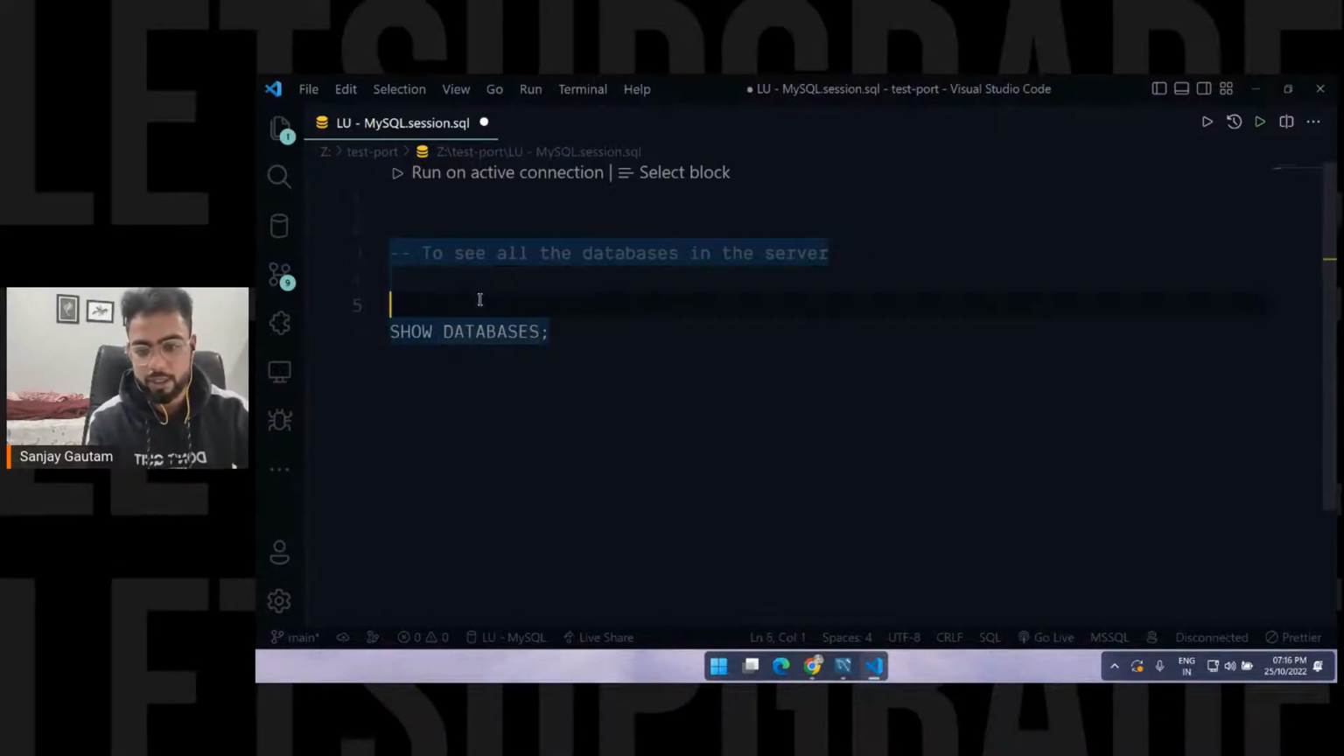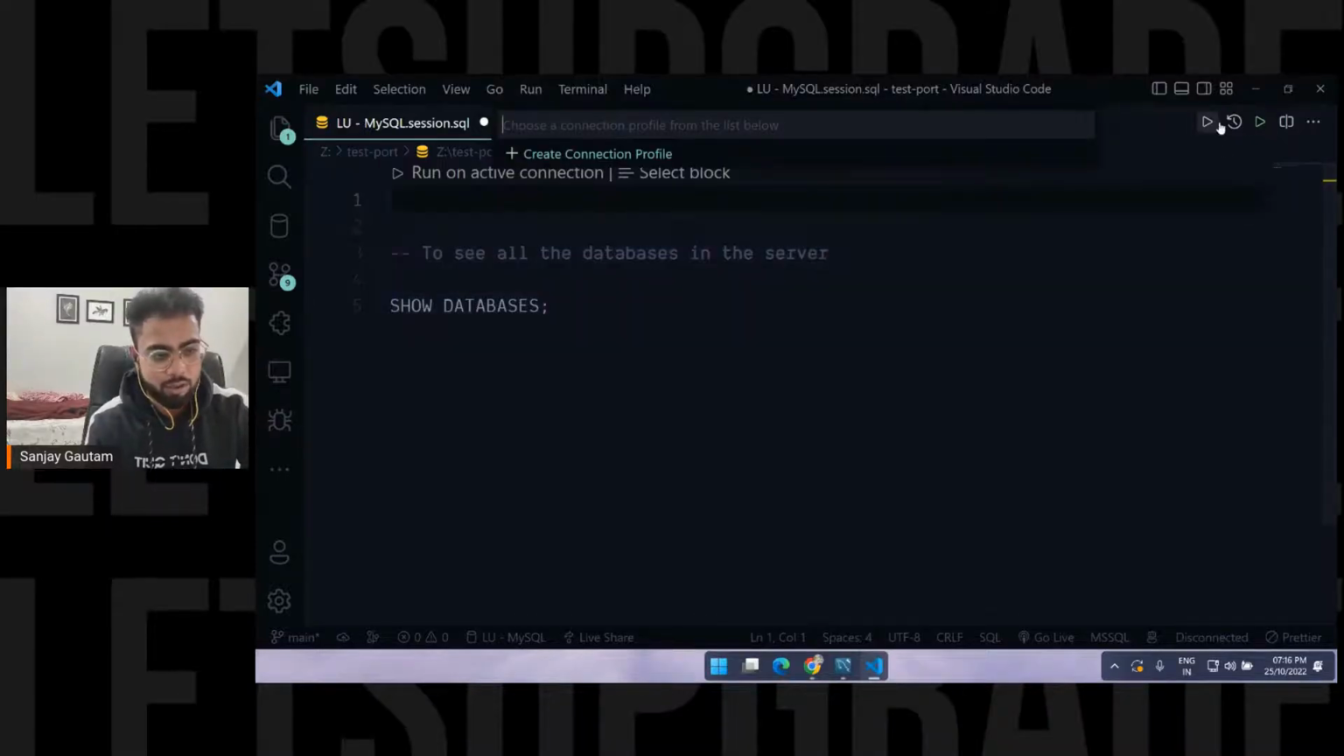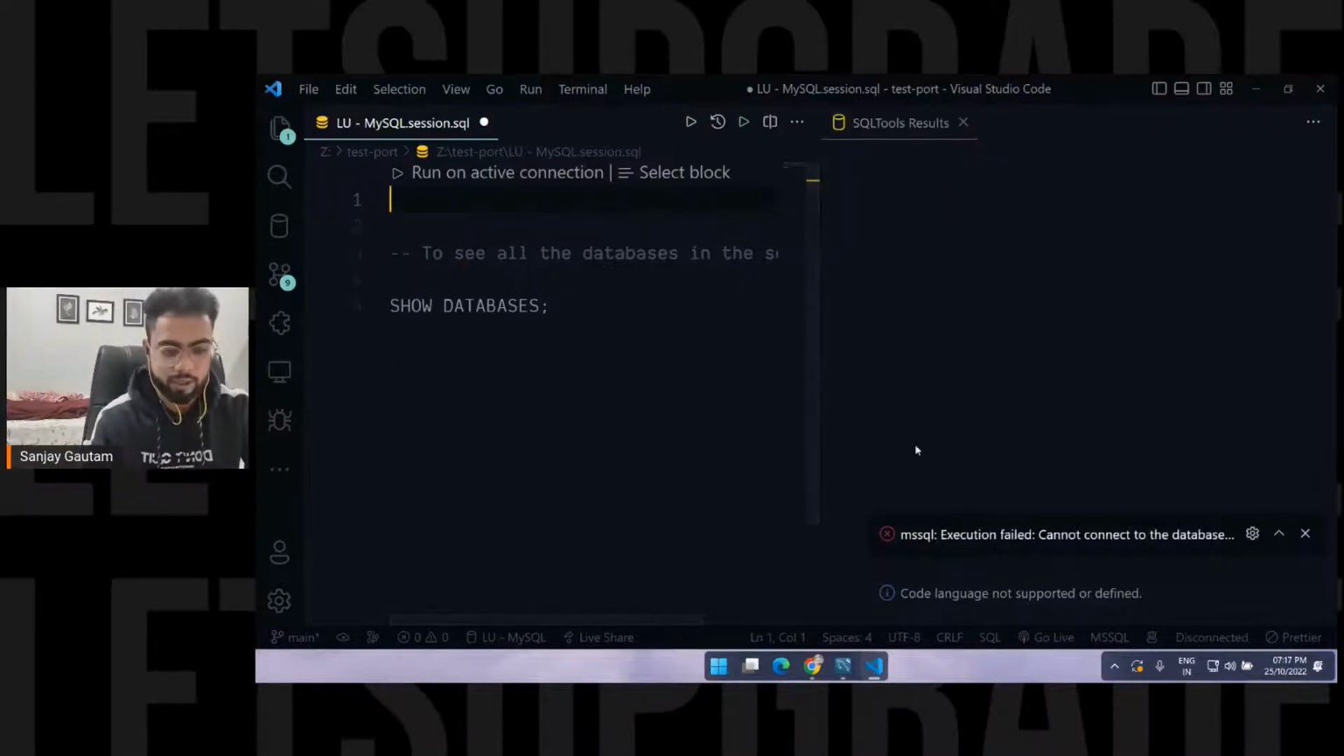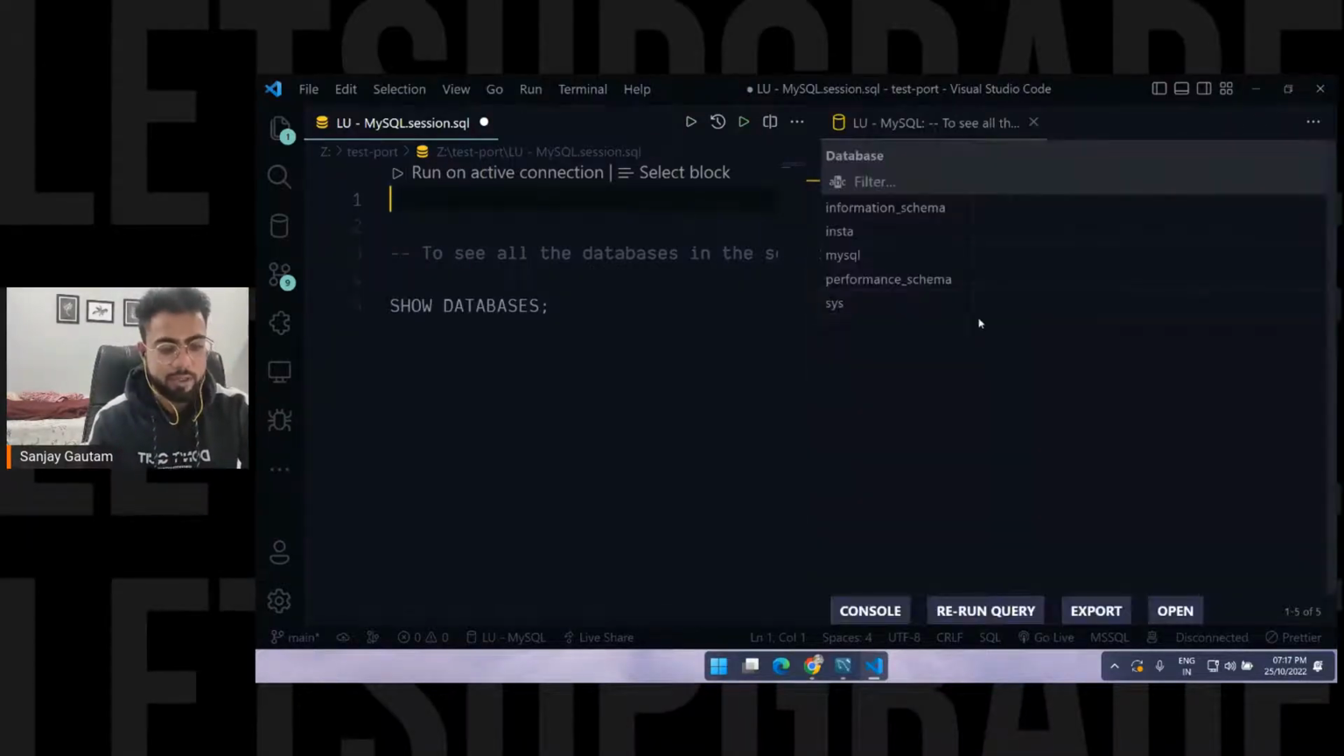So this is the command that you want to type, and just click on this run on active connection. You can also click here, but I will just click here, so it will execute this one. I just want to use this run on active connection. That's all. It's just going to execute the query for you. It's very easy.